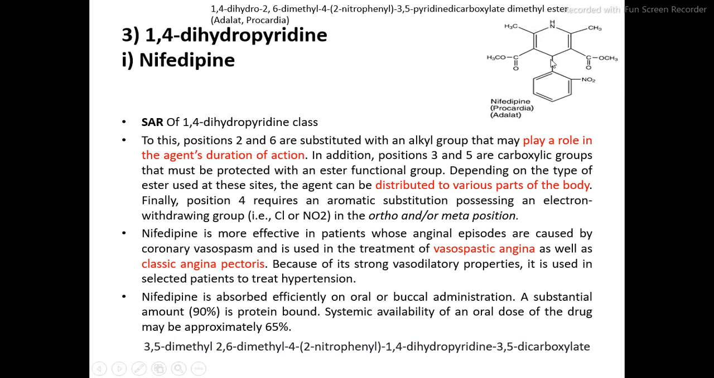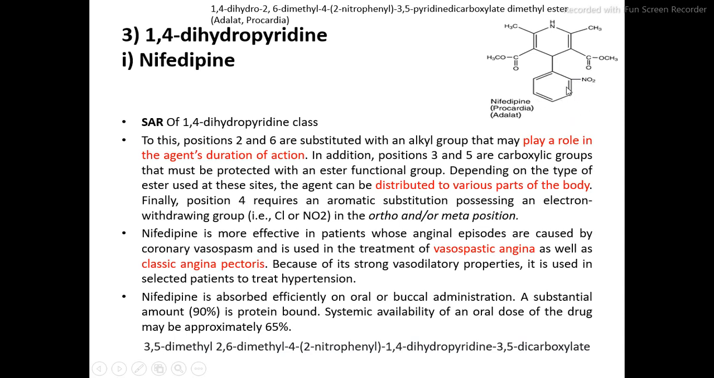In addition, position 3 and 5, they are the carboxylic group, but they are protected with the ester functional group. Depending on the type of the ester which is used at this site, the agent is distributed to various parts of the body. Finally, position 4, it requires the aromatic substitution, and this aromatic ring should be substituted either by ortho position or by the meta position with the electron withdrawing group.